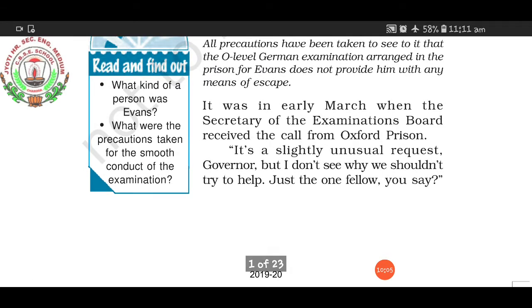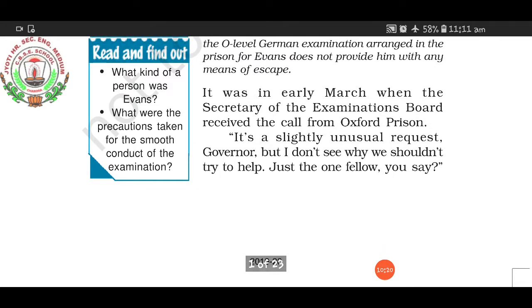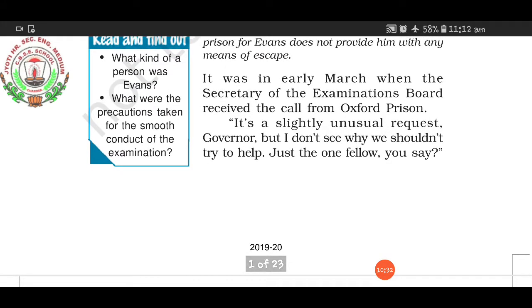Okay. Our governor, meaning the head of the HM prison, called in the beginning days of March, and called up the secretary of the examination board and put forward one request: one of the prisoners of the jail wants to take the O level examination in German language.